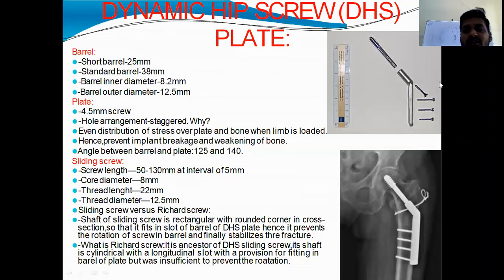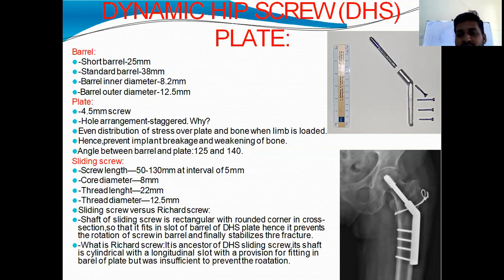These are the short barrel size and standard barrel size, and barrel inner diameter, outer diameter. You have to know it thoroughly. They will ask. We use 4.5 mm cortical screws. The whole arrangement is staggered, meaning alternately side by side. Why is it a staggered arrangement? For even distribution of stress over the plate and bone when the limb is loaded. Hence, it prevents implant breakage and weakening of the bone.